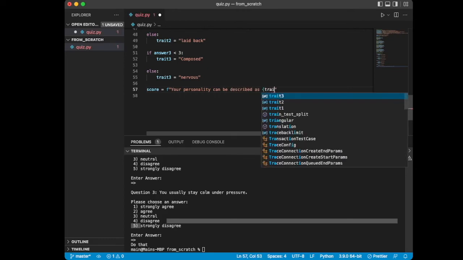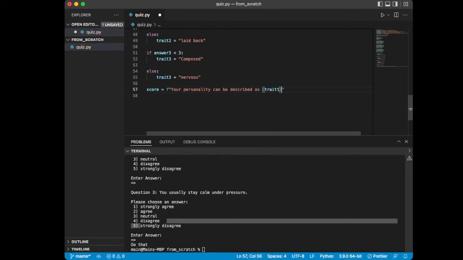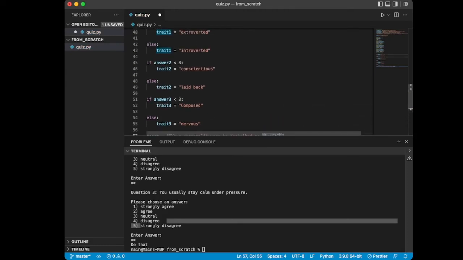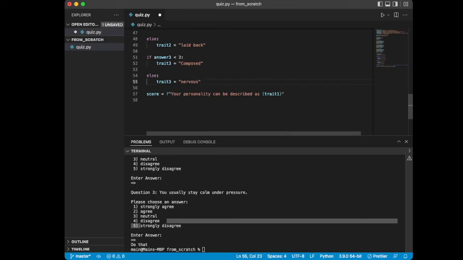as trait 1. And notice I have the squiggly brackets here, and then I put in a variable name, which we defined up here. What this will do is print whatever that value is. By simply putting an F outside of the quotes, we are then able to make use of these squiggly brackets to enter in variable names to basically print them out or do something with them. So then we're going to say trait 2, so more squiggly brackets, and we're going to say and trait 3. Okay, awesome. So now we have our 3 traits.